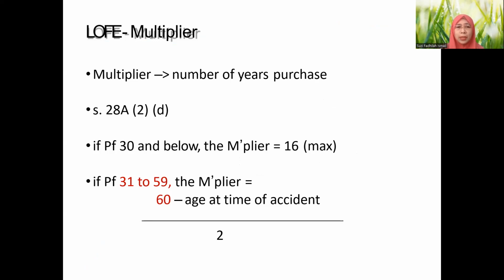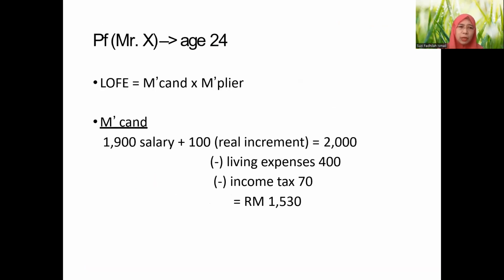It is simpler if the plaintiff is 30 years old and below: the automatic multiplier will be 16, and this is the maximum. But if the plaintiff is 31 to 59, the multiplier will be 60 minus the age at the time of the accident, and then divided by 2. So it's a slightly longer calculation compared to a plaintiff who is 30 and below.